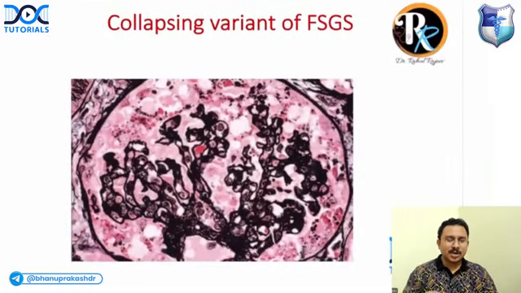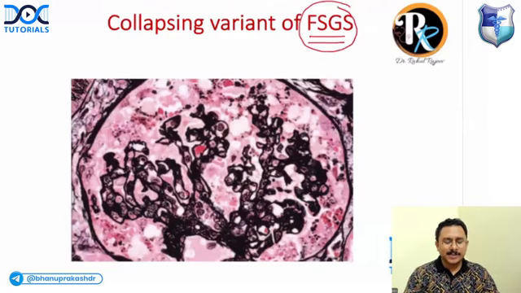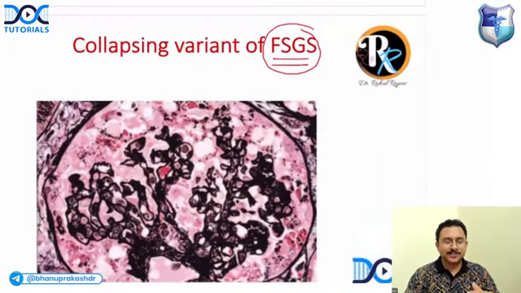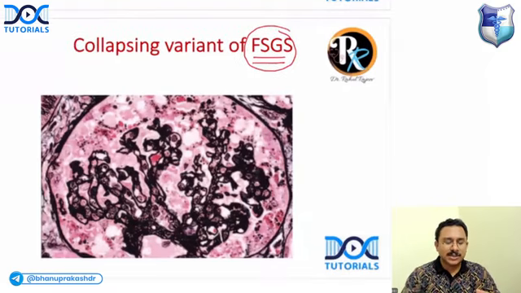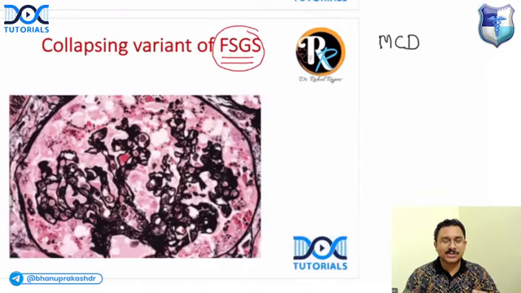And collapsing variant of FSGS. So focal segmental glomerulosclerosis, again, very, very important. What is the peculiarity of FSGS? If you look at the various glomerular disorders, what are the important glomerular disorders that can present with nephrotic syndrome? One is minimal change disease.